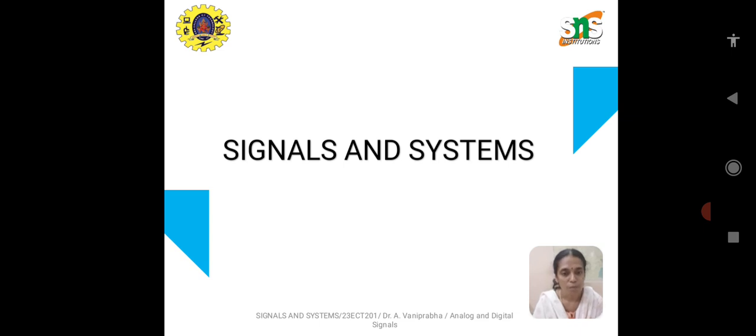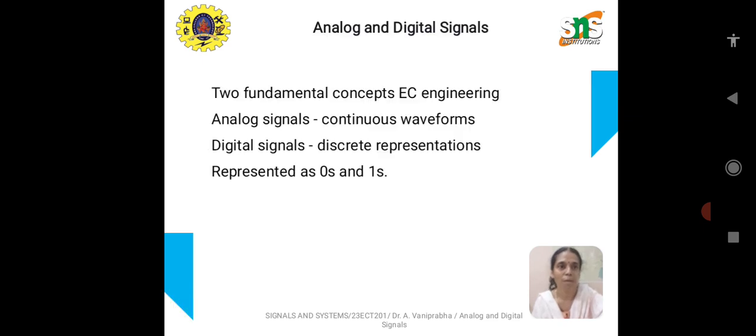In the previous lecture, we were discussing the classification of systems, and today we are going to discuss analog and digital signals. Analog signal is similar to a continuous time signal. This is one category in continuous time signals. Analog signal is the signal which is continuous over the period of time. The value or magnitude of any analog signal can be determined at any instant of time. It is continuous and smooth over the time axis.